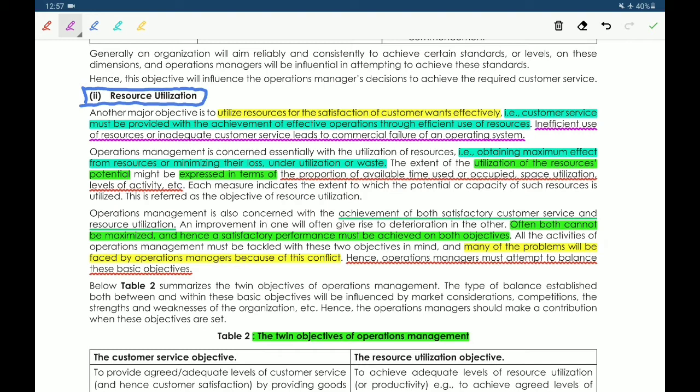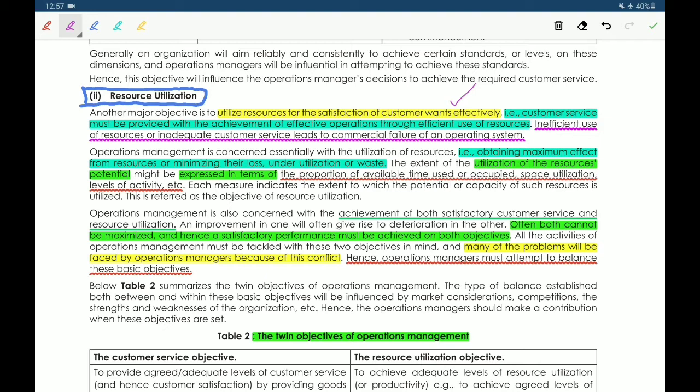Utilize resources effectively for the satisfaction of customer wants. Resource utilization means utilizing resources, that is materials and machines, effectively to satisfy customer wants.